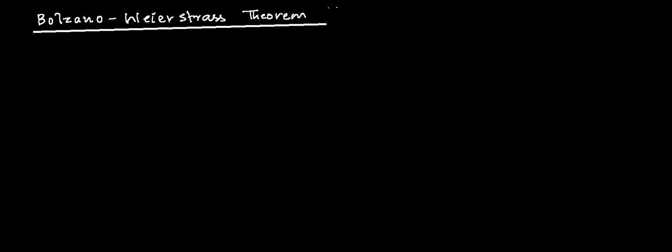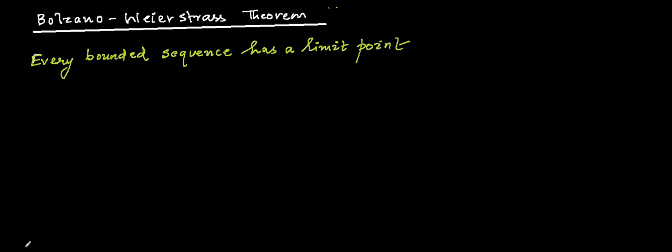Next, we'll talk about the Bolzano Weierstrass theorem, which states that every bounded sequence has a limit point. According to this, if a sequence that we have considered is bounded, then it will have a limit point. If a sequence is bounded, the range of a bounded sequence will also be bounded.